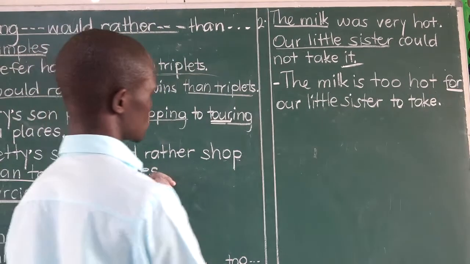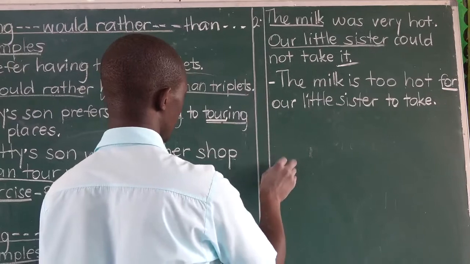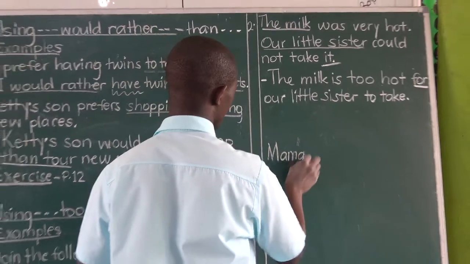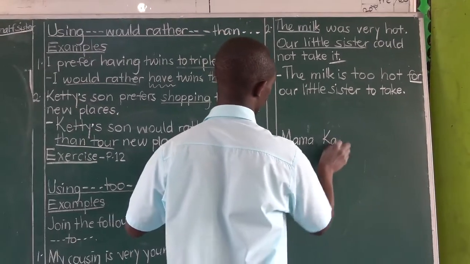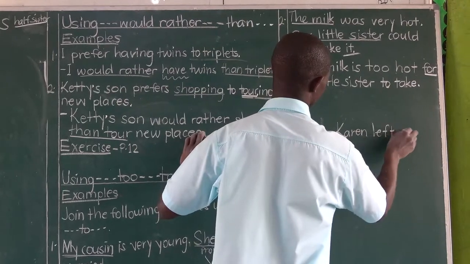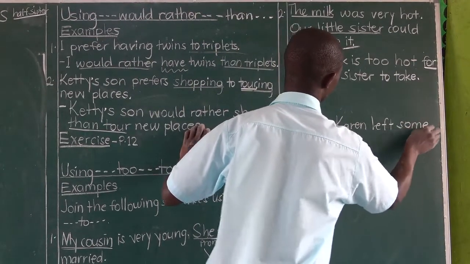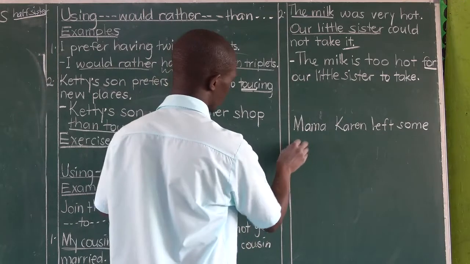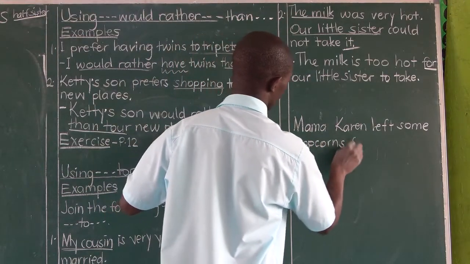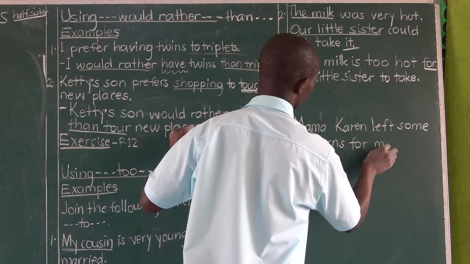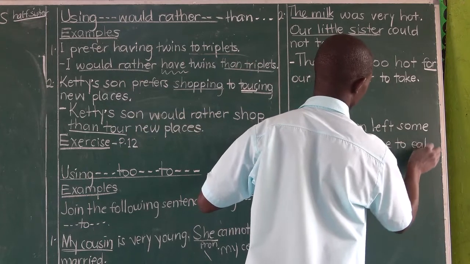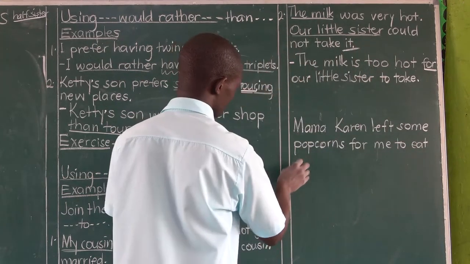Mama Karen left some popcorns for me to eat. Should we say for me to eat them? We'll find out. That's one example.